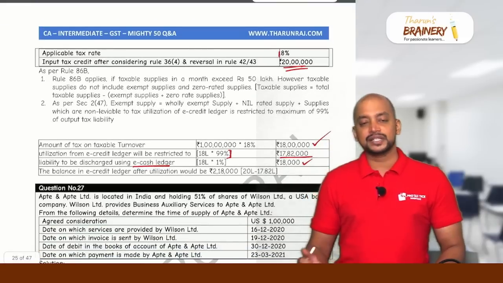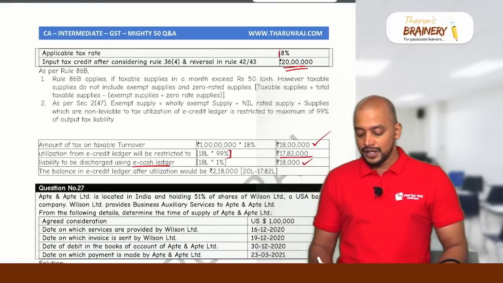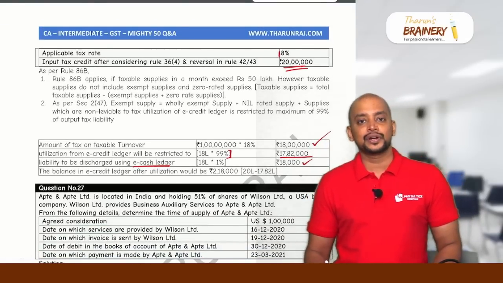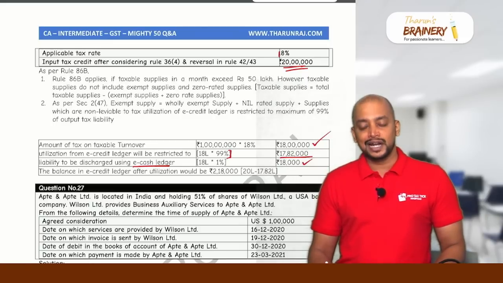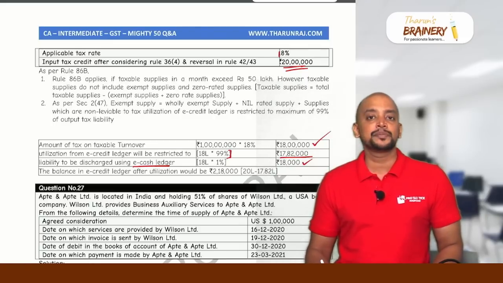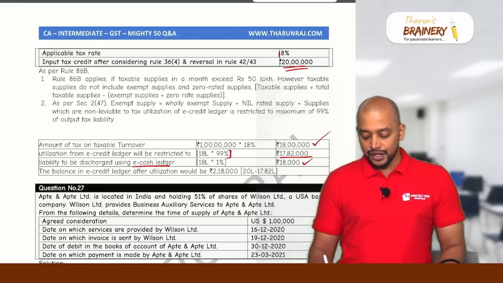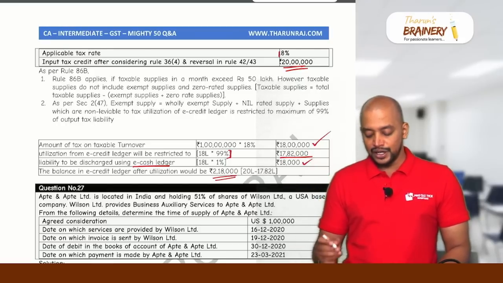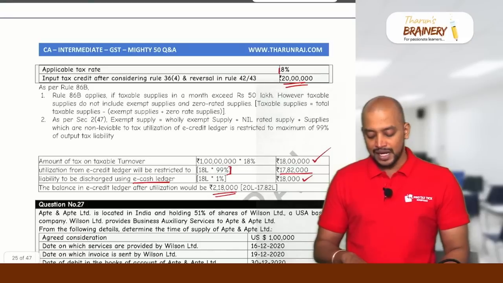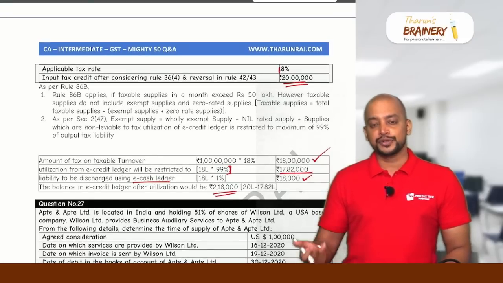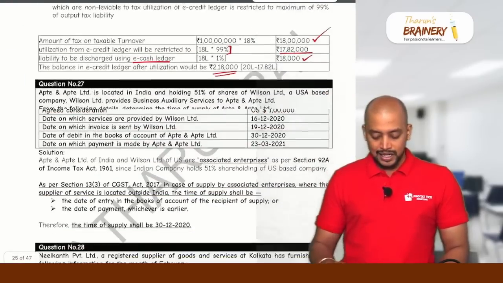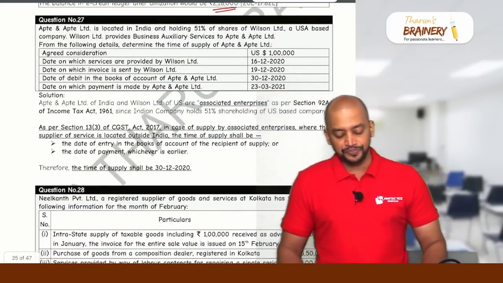So still there will be some balance in the credit ledger. How much? Out of 18 lakhs, 1% to cash ledger, 99% to credit ledger, means 17,82,000. So from 20 lakhs, if you take out 17,82,000, only 2,18,000 will be the balance in credit ledger for the purpose of utilization.